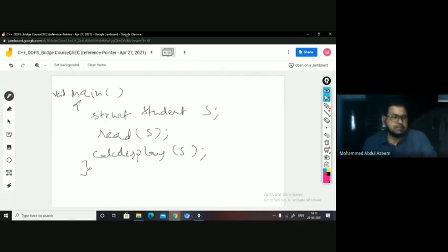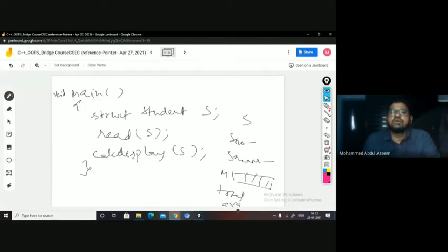So what is going to happen here? Let's look at the execution of the same. When you execute this main function, the student structure is going to be created. For s, the memory will be allocated. How much memory is going to be allocated is based on the members. You have s number, you have s name, right? And you have a marks array of 5 elements. Yes or no? And then you have total and average. Yes or no? So all this is going to be allocated for only one single instance, that is s, right?